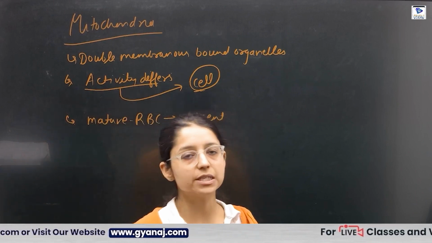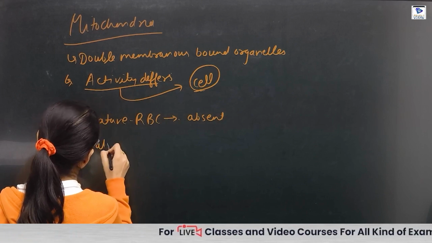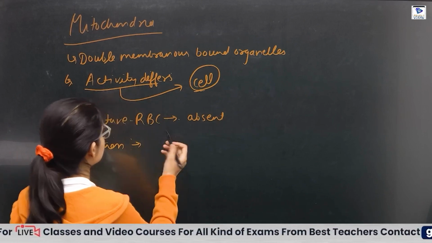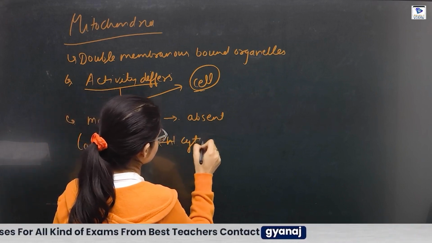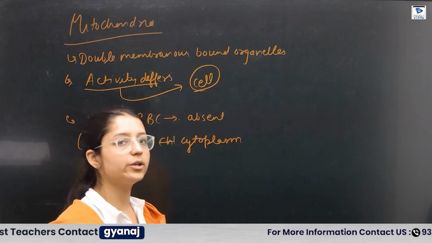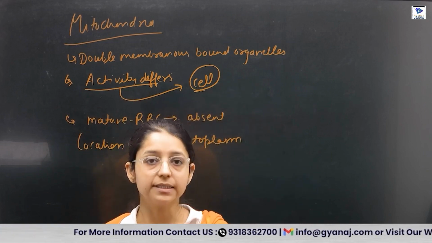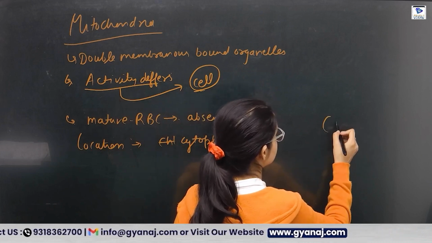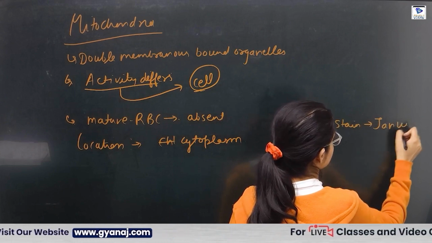If we say what is the location of the mitochondria, the location is in the cell, that is the cytoplasm. Mitochondria you cannot observe easily, so you have to use the dye, that is the Janus dye, to observe the mitochondria. You have to use stain, that is the Janus stain.